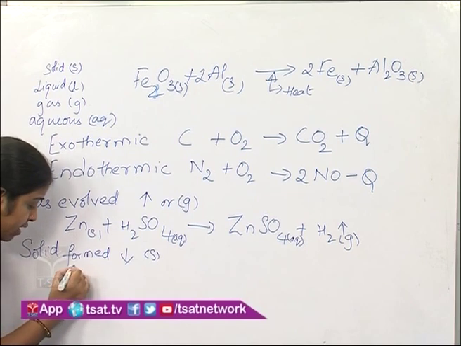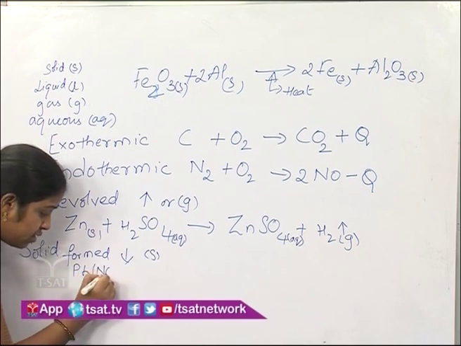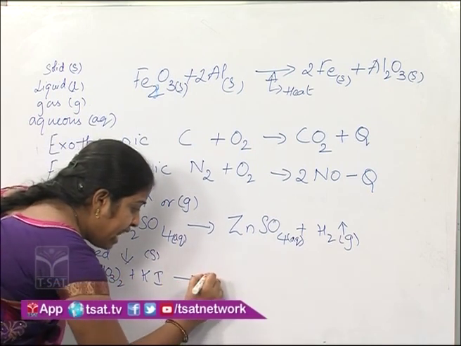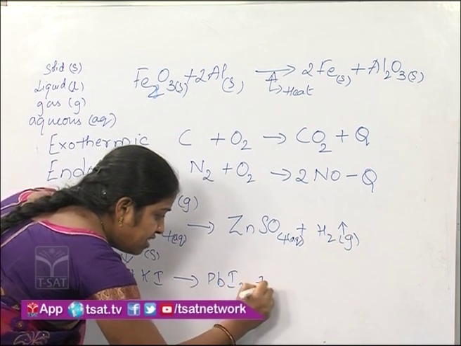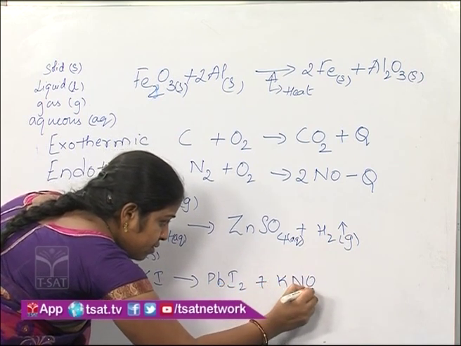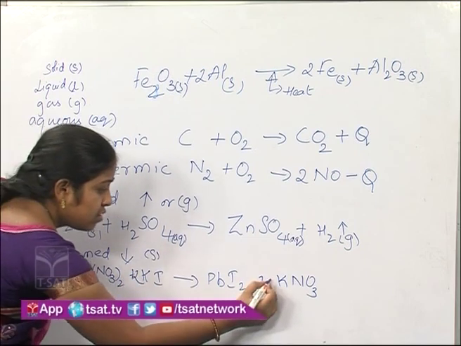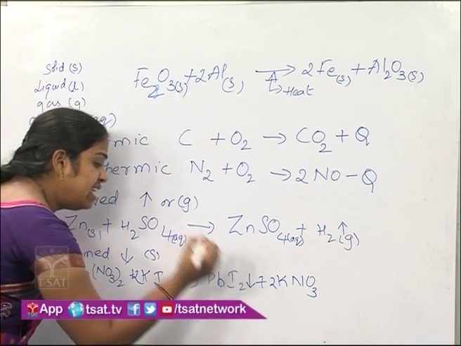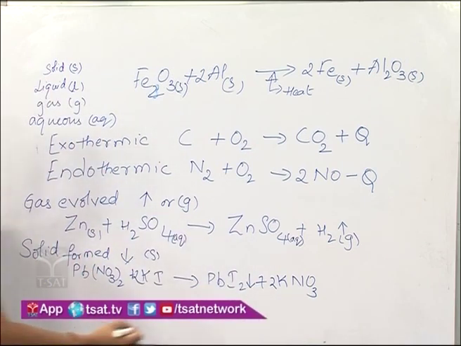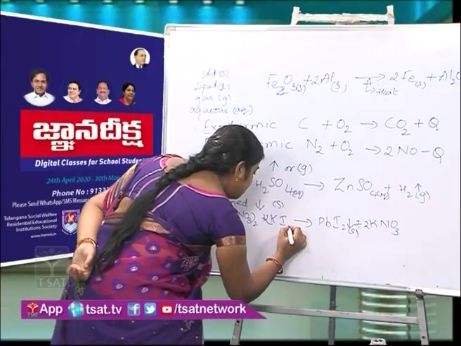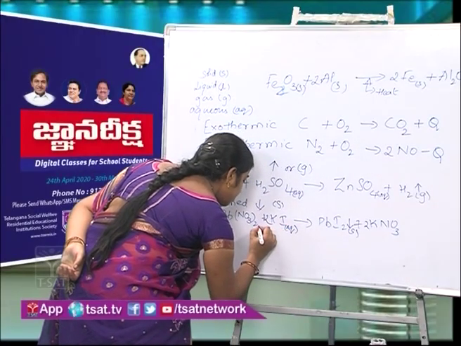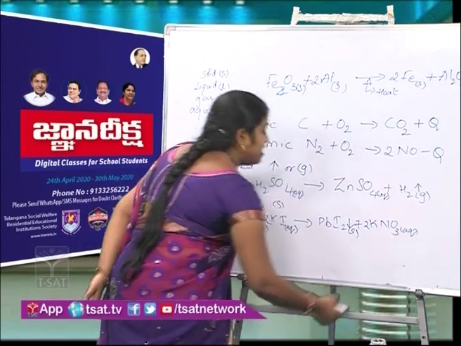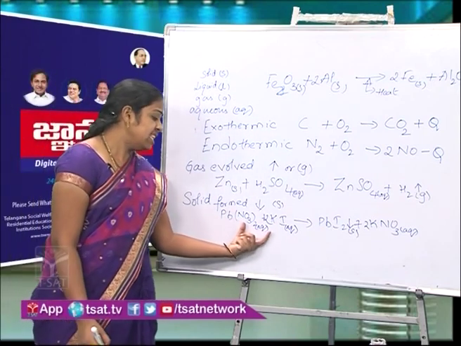For example, lead nitrate on reaction with potassium iodide gives lead iodide and potassium nitrate. Here the lead iodide is insoluble in water, so it separates out as solid. All the others are soluble in water, so we write them as aqueous.